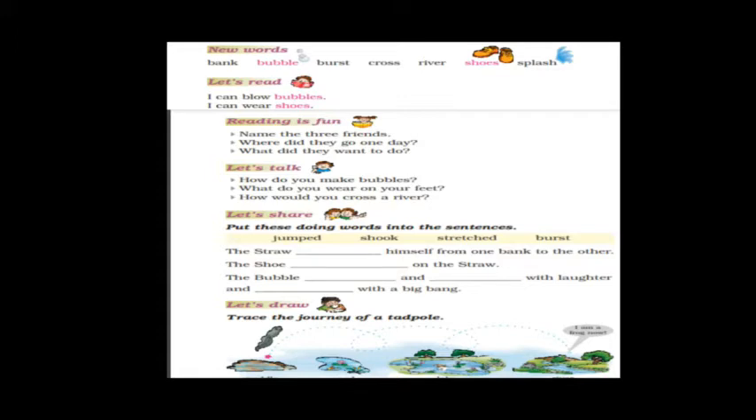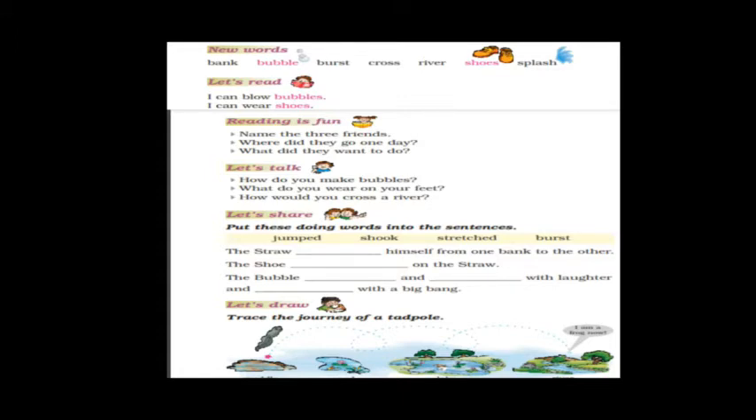The straw stretched himself from one bank to the other. So what did the straw do? The straw stretched himself. That is the answer. Next one, the shoe dash on the straw. So what did the shoe do? The shoe jumped on the straw.